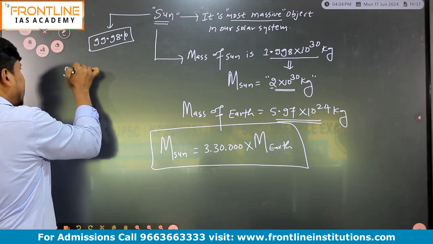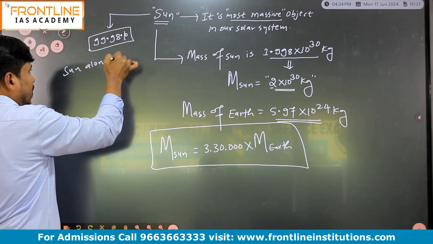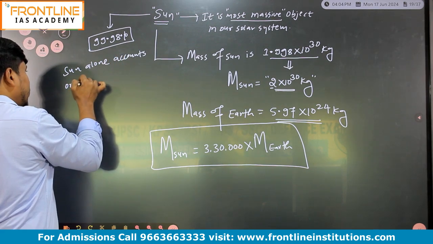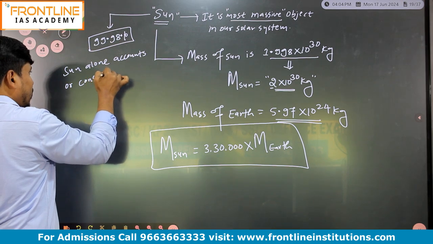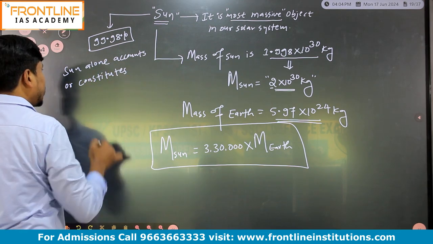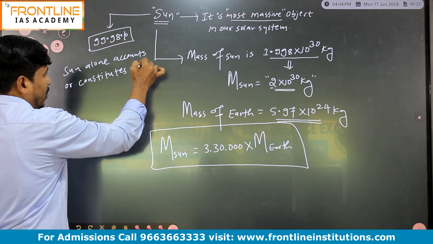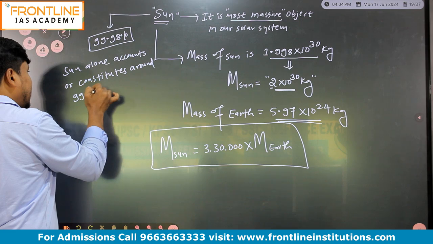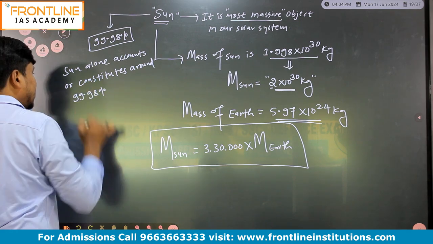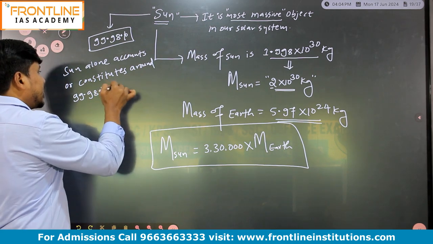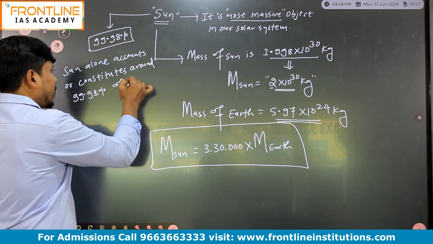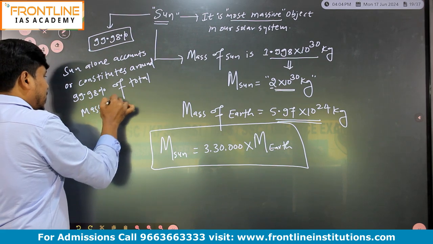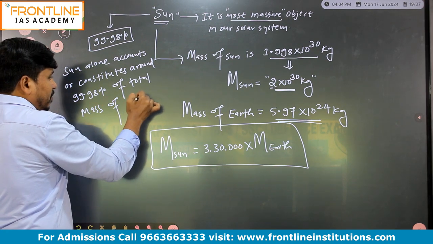Just add on: the Sun alone accounts for, or constitutes, around 99.98% of the total mass of the solar system.